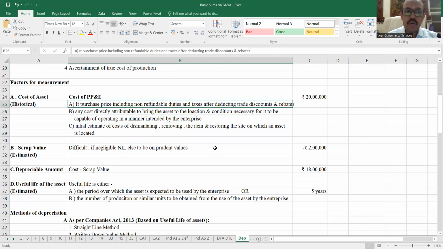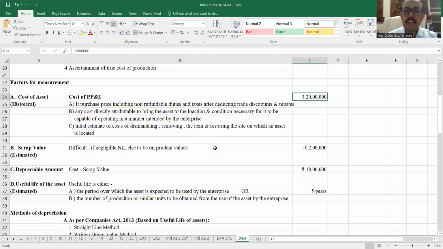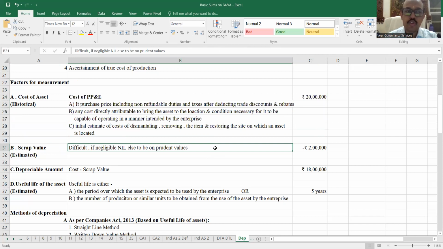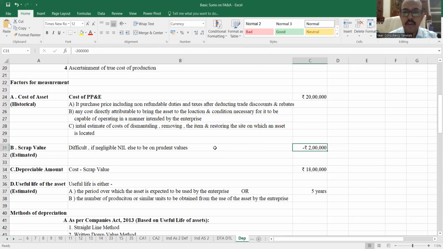So assume we are going to use these examples. Assume the cost of my asset is 20 lakhs. Scrap value क्या है, मतलब after the useful life जब उसको भंगार में बेचेंगे तो कितना पैसा आएगा. It's very difficult practically to know कितना आएगा. Negligible लगता है तो उसको छोड़ दो. यहाँ पे assume कर रहे हैं कि जब we are going to sell the asset हमको 2 लाख रुपया मिलेगा. So my scrap value is rupees 2 lakhs.